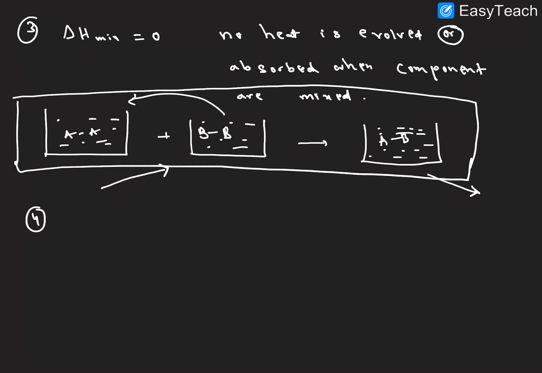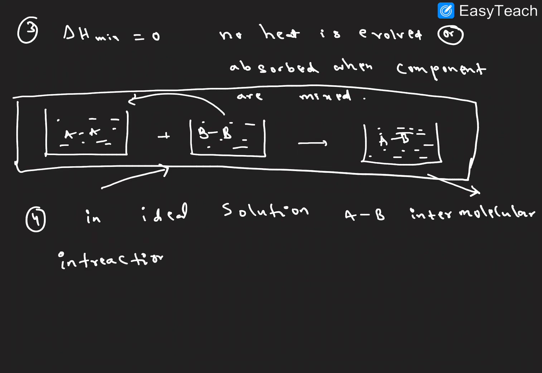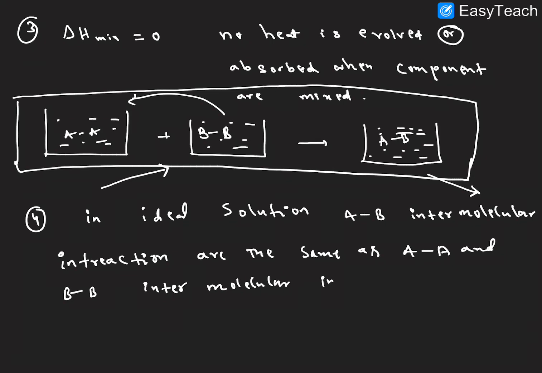Next one, fourth point, interactions. So here in ideal solution, AB intermolecular attraction or interaction is the same as AA and BB intermolecular interaction.